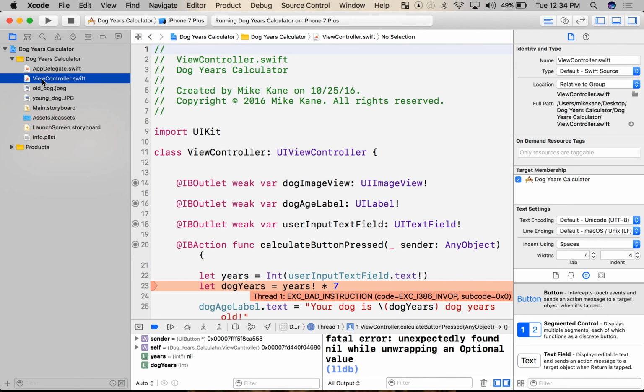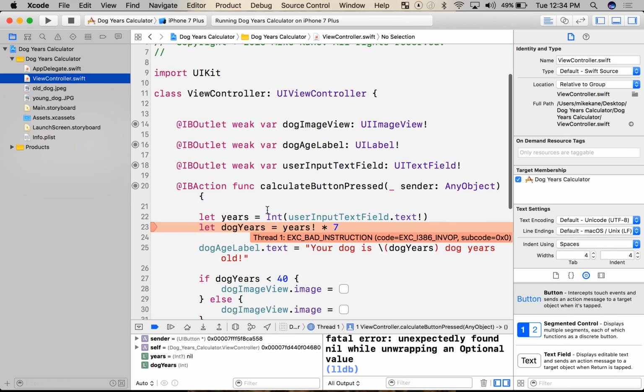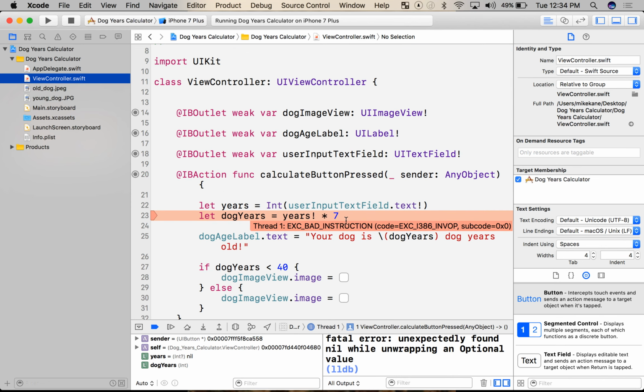We're not going to go over the solution in this video. That'll be in the next video here. But let's look at what's happening. When I have a number like 2 in here, the string 2, the int function can say, oh, the string 2 is probably equal to the integer 2. Let's grab it. And it changes to an int, which means this calculation is fine. But when it's a letter in here, Z, or any other letter or symbol or emoji, it doesn't matter, the int function looks at it and it goes, whoa, there's no number value for the letter Z. So it just puts nil there. It says undefined, not 0. 0 is a number. We can work with 0.